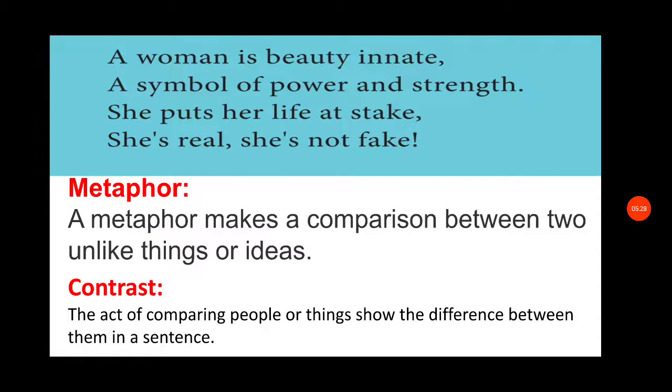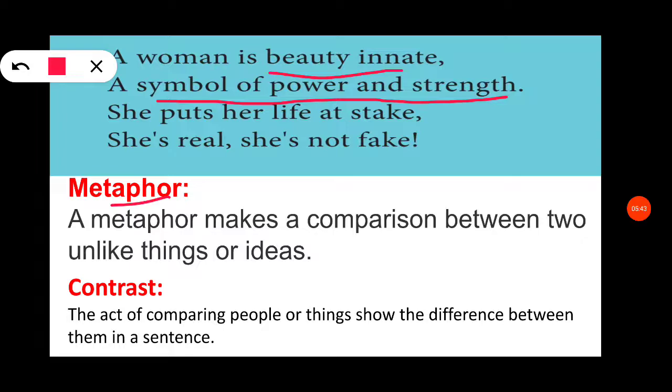That is the difference between contrast and oxymoron. So in the first stanza we have metaphor in the first two lines: beauty innate is a metaphor, and also a symbol of power and strength.